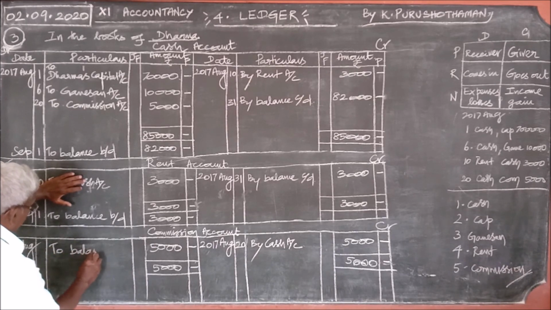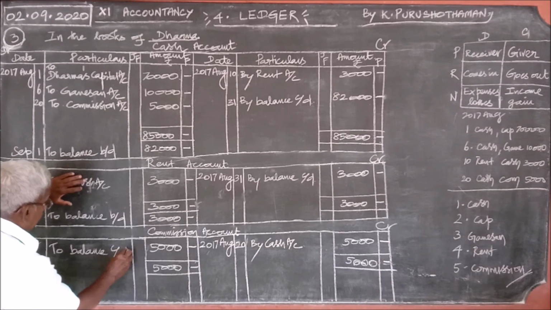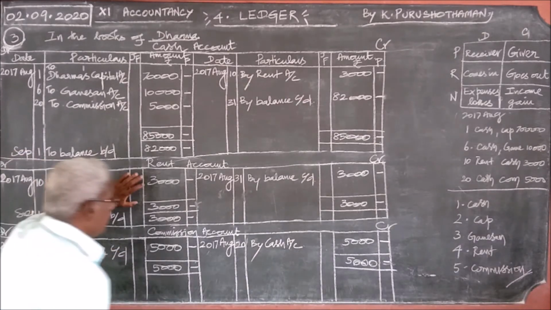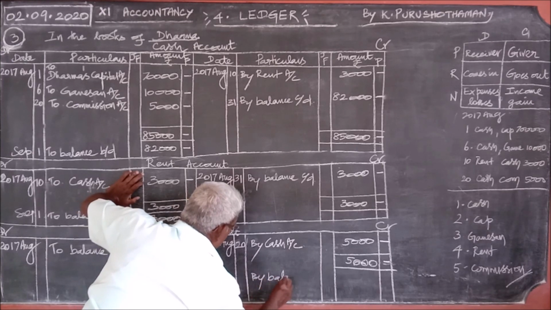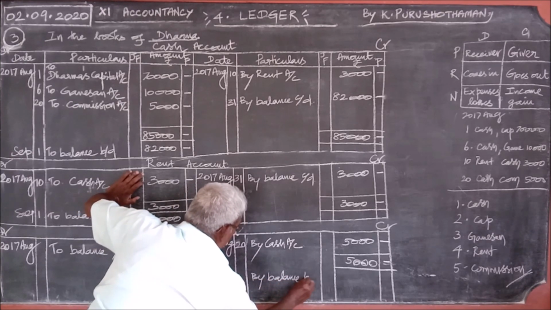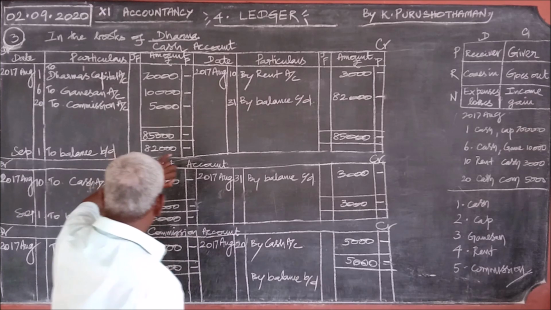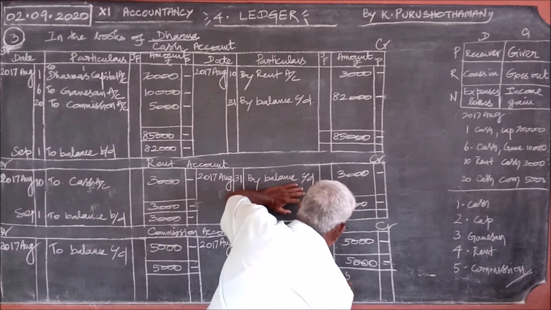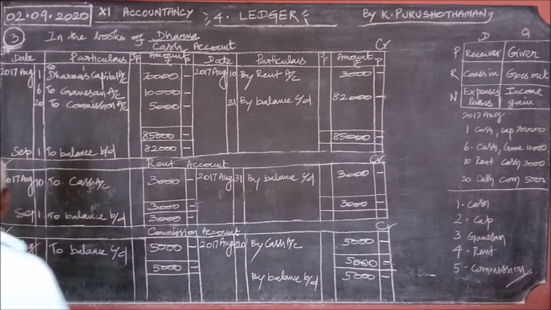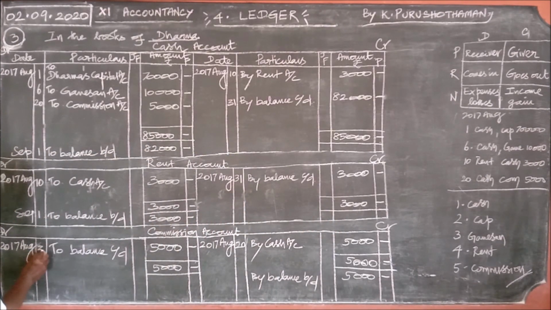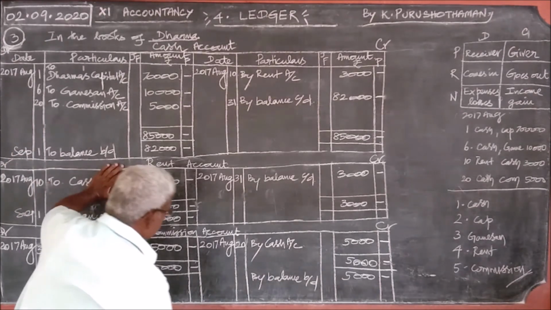Balance carried down. On the opposite side, you should write balance brought down, the same amount, 5,000. For carried down, the last date of the month, and for brought down, the next month's first day.